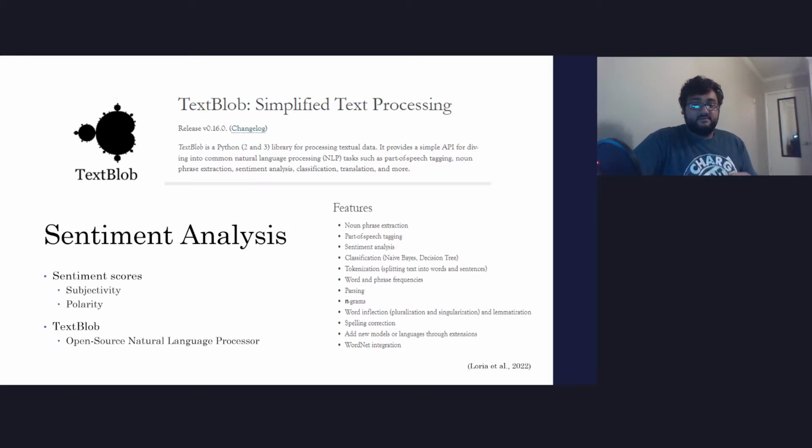Its values are -1, which is a very negative opinion. They use words like hate, kill, or death. 0 are very neutral words, like your standard the, and them words. And 1 indicates very strong, extremely positive opinions, words like help or love. Now, to create these scores, I will use the open source natural language processor TextBlob.